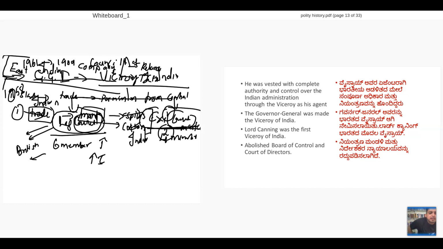Over this, another half an hour will be left that I will be doing tomorrow. That is the Councils Acts, 1919 Act, 1935 Act, and the Government of Independent India Act 1947. These things will be done tomorrow.